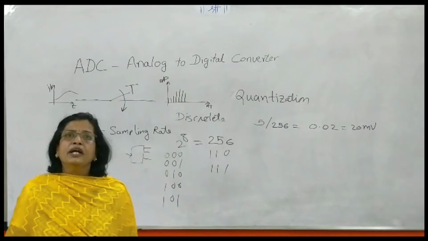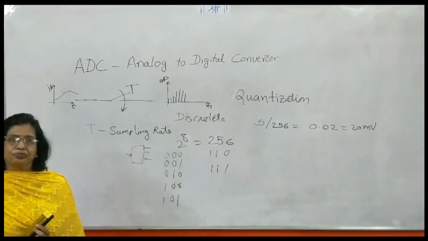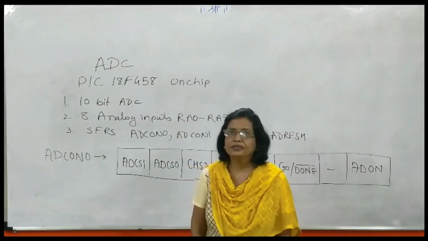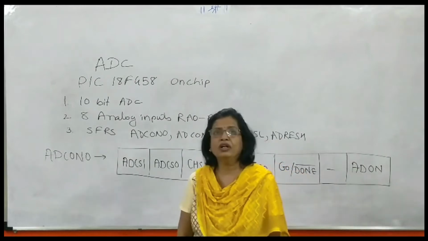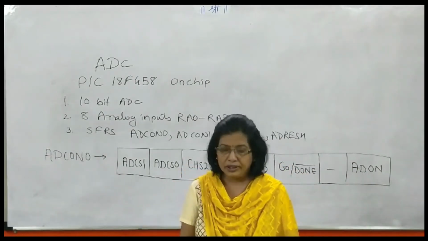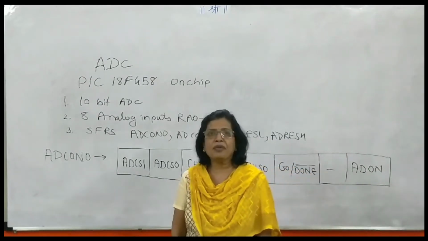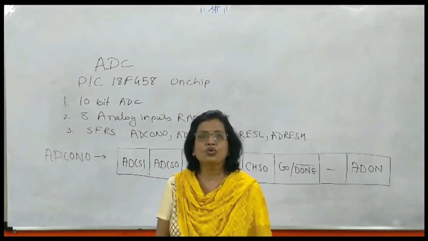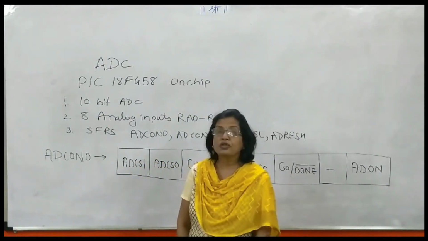Now we will see the ADC which is available on the PIC microcontroller. In the case of the PIC microcontroller, the ADC is available on chip. On chip means you don't need to interface a separate ADC IC to the PIC microcontroller.